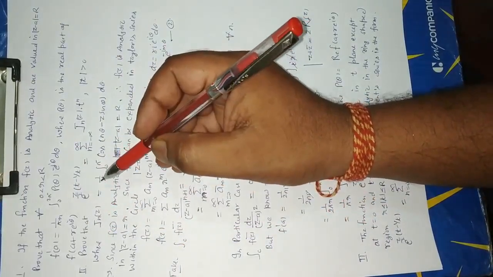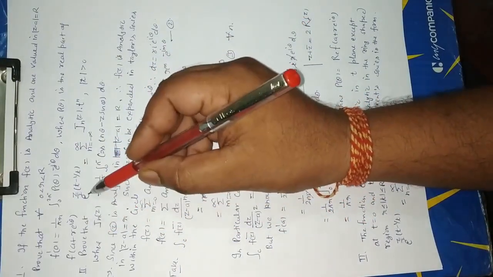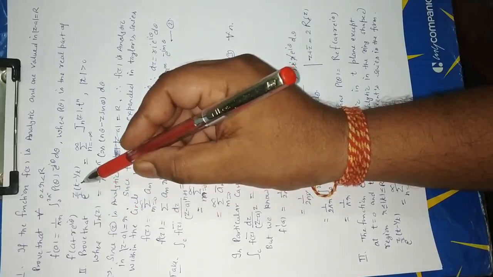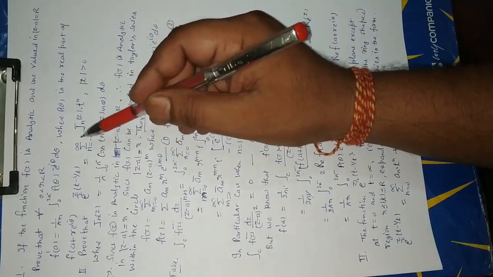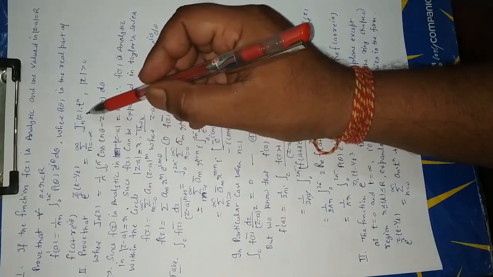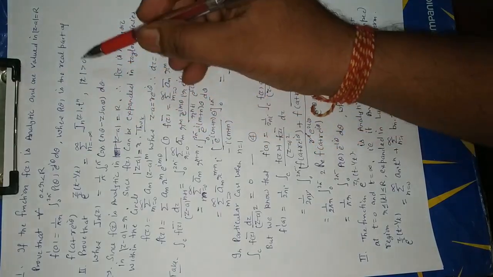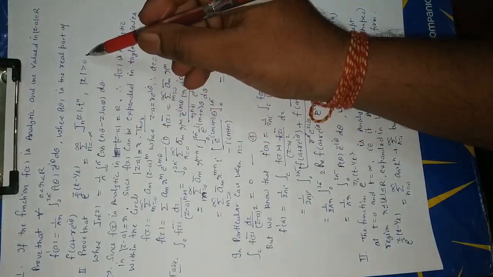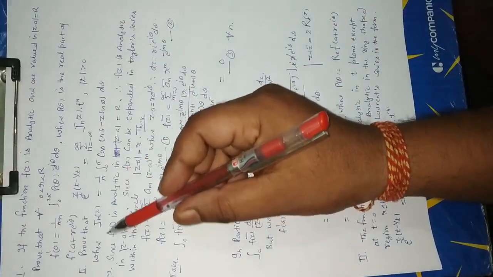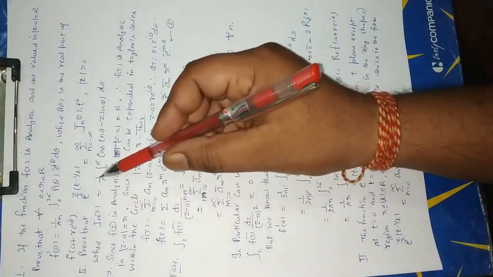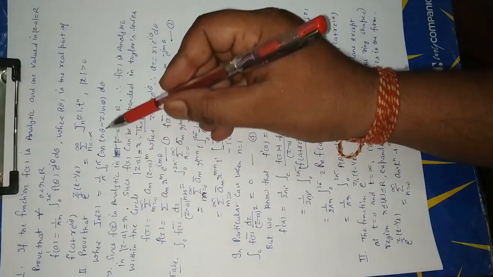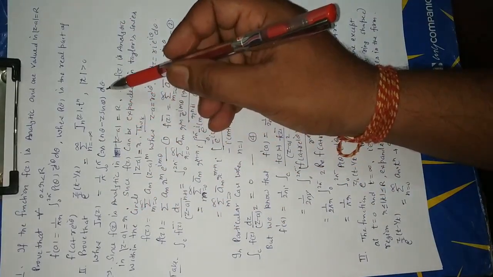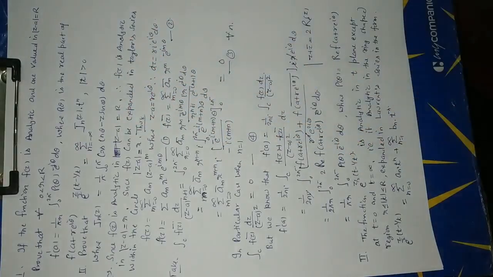Okay. Now second part, prove that e^((z/2)(t - 1/t)) equals the summation n from minus infinity to plus infinity of J_n(z) t^n, where |t| is greater than 0, and J_n(z) equals 1/π times the integral from 0 to π of cos(nθ - z sin θ) dθ. Okay. Now answer.